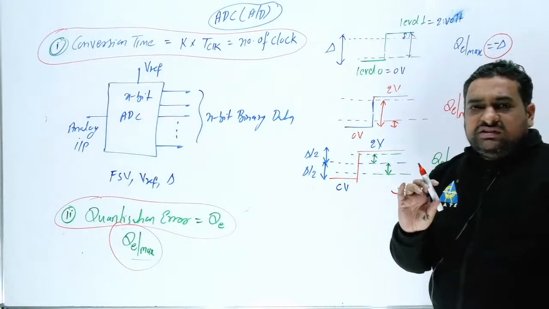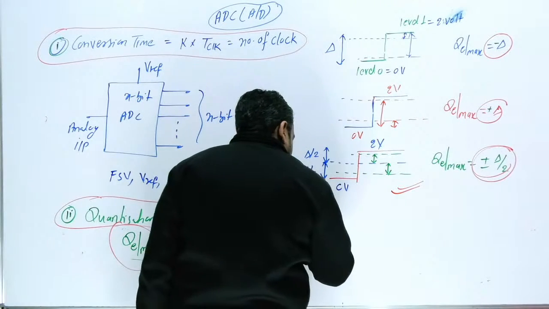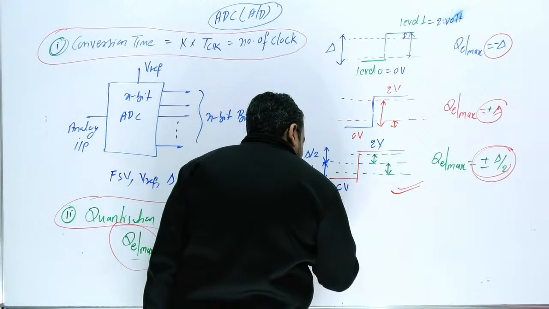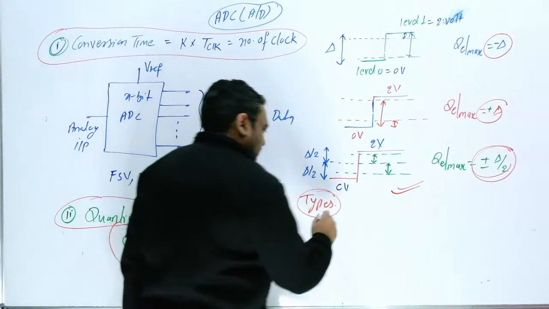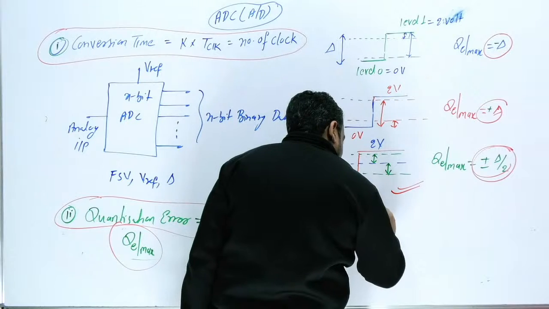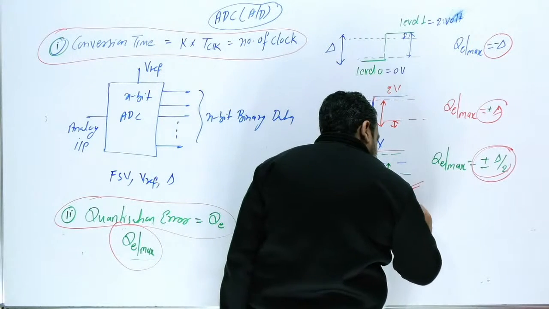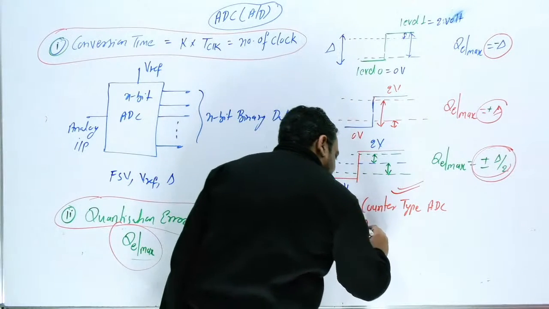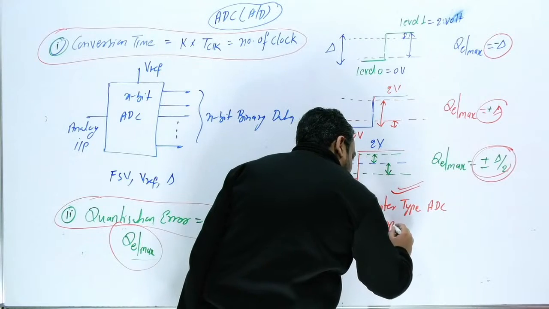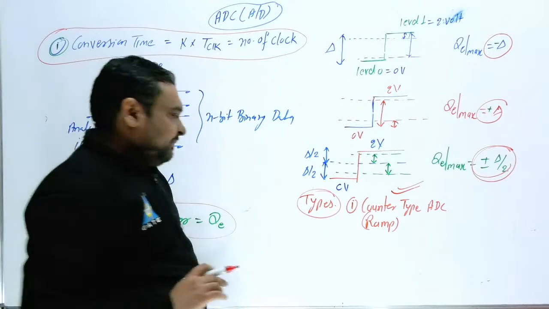So we have to study 4 types of ADC. How many types of ADC? There are so many types of ADC, but for the GATE exam 4 types of ADC are required. The first type is the counter type ADC, and this is also called ramp type. Ramp means slope. So this is counter type or ramp type.